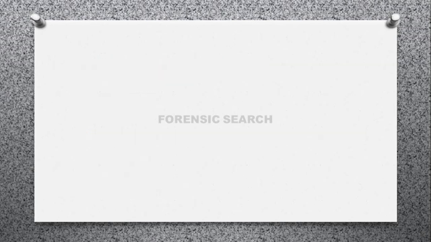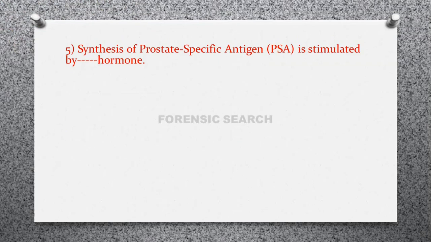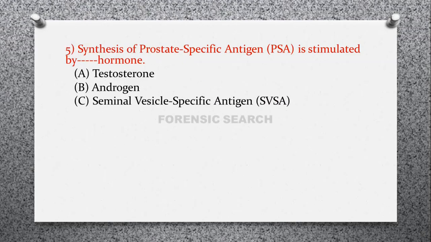Then the next question is, synthesis of prostate specific antigen, that is PSA, is stimulated by dash dash hormone. This prostate specific antigen is a constituent of semen. So the options of this question are option A, testosterone, option B, androgen, option C, seminal vesicle specific antigen, and option D, none of these. So correct answer of this question is option B, that is androgen.